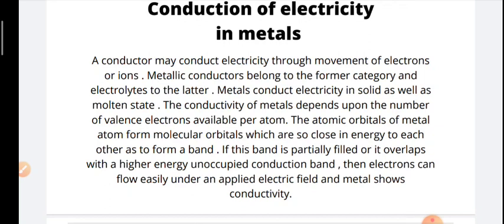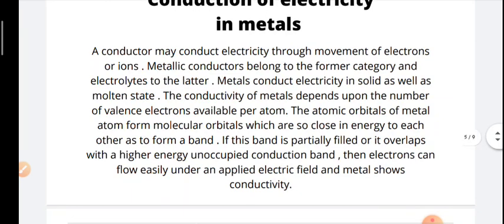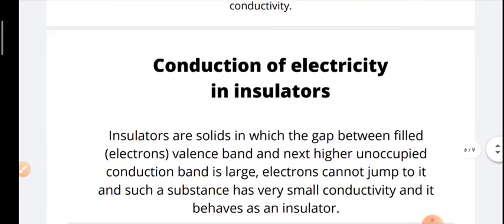The conductivity of a metal depends upon the number of valence electrons available per metal atom. The atomic orbitals of metal atoms form molecular orbitals which are so close in energy to each other as to form a band. If this band is partially filled or overlapped with a higher unoccupied conduction band, then electrons can flow easily under an applied electric field and the metal shows conductivity. This is the process of how conduction of electricity happens in metals. Do you understand what bands are? Now we are moving to the next.